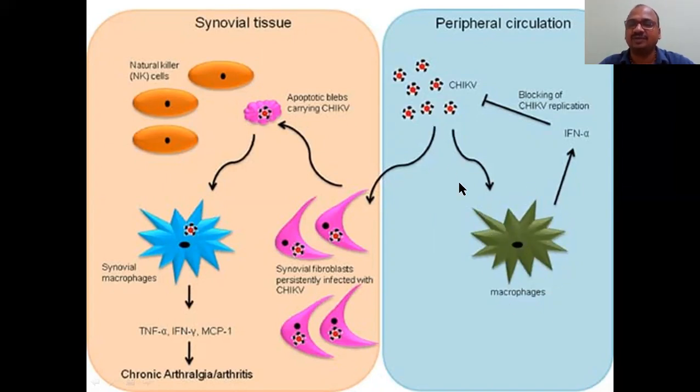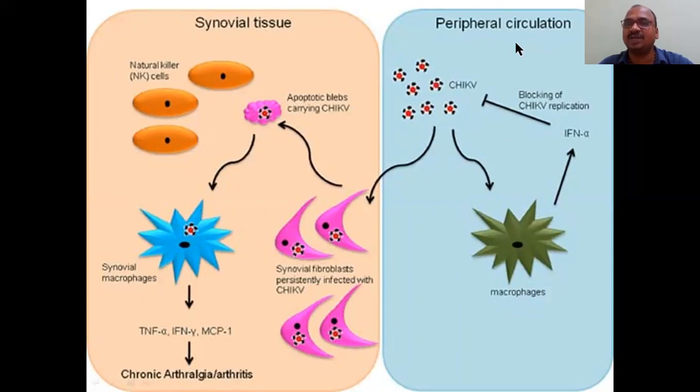So there is a fight between the macrophages and the chik virus, and finally these macrophages release interferon. It works against the chik virus, so that this chik virus will be eliminated or killed by the macrophages. These are the heroes. Macrophages are the heroes. These are the villains.